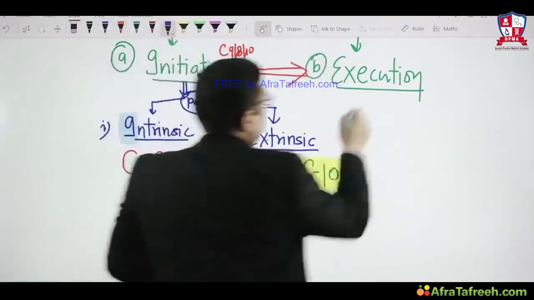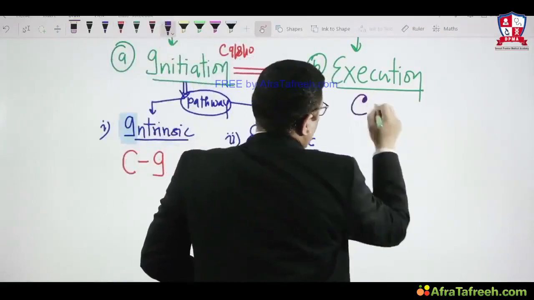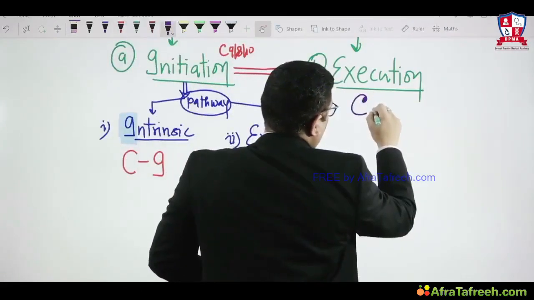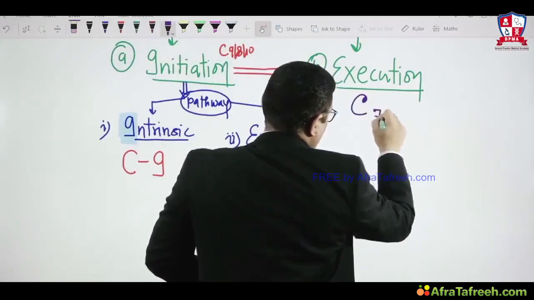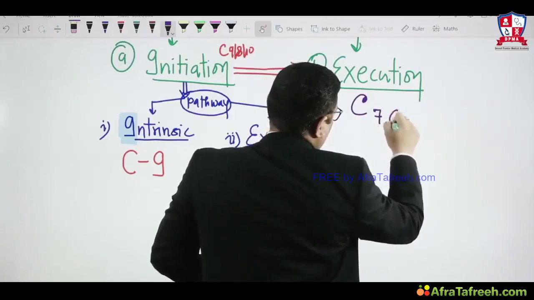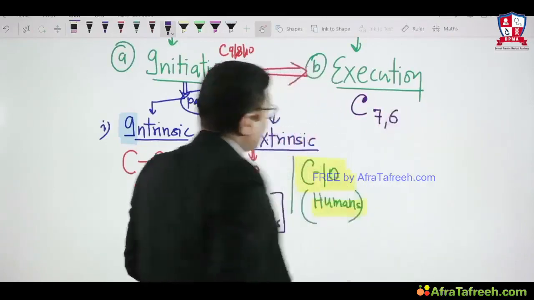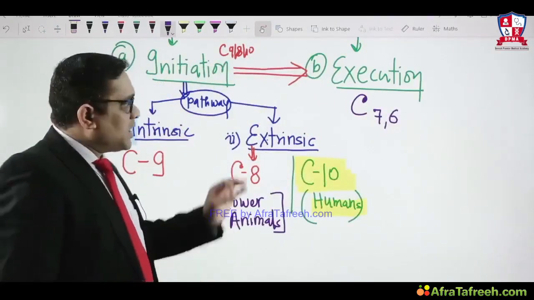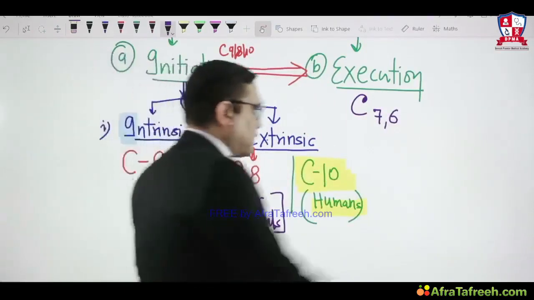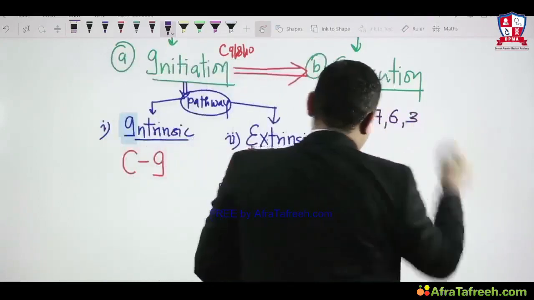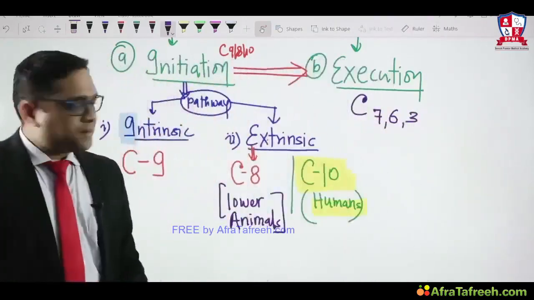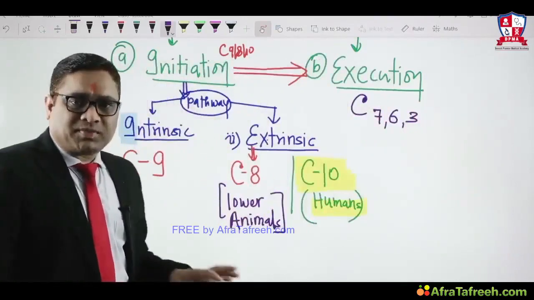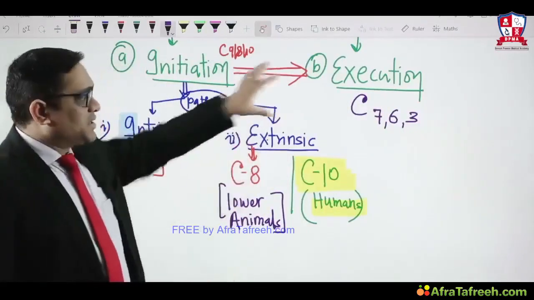What are the executioner caspases? C7, C6, and one more name you have to remember, C3. So 3, 6 and 7 are the three executioner caspases activated in the execution pathway.